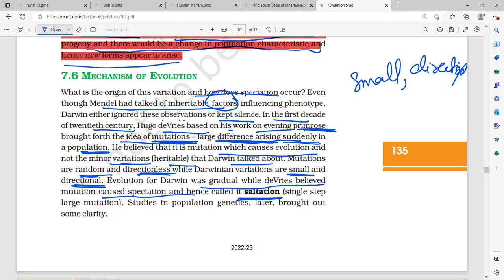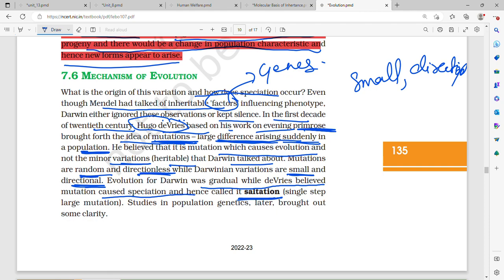What is the origin of this variation, and how does speciation occur? Even though Mendel had talked of inheritable factors or genes influencing phenotype, Darwin ignored these observations or kept silence. In the first decade of the 20th century, Hugo de Vries. So the mutation theory is by the scientist Hugo de Vries. You have to remember that. Even though Mendel had talked about the inheritable factors influencing phenotype, that is factors, genes, Darwin did not care about it.